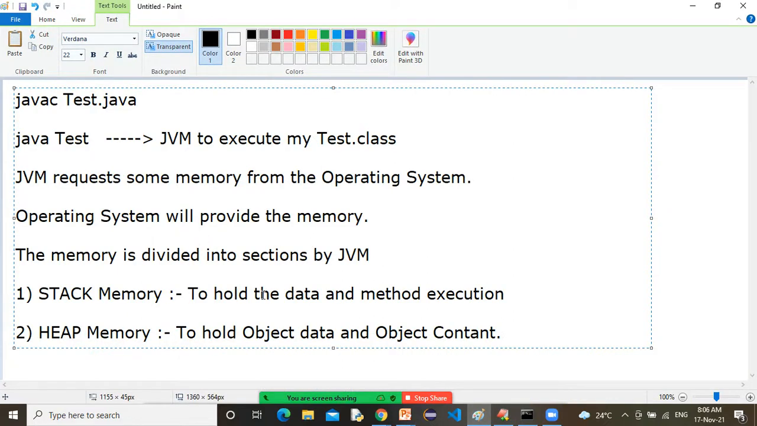So stack memory holds data and method execution, and heap memory holds object data and object content. Correct or not? Correct. Now listen.